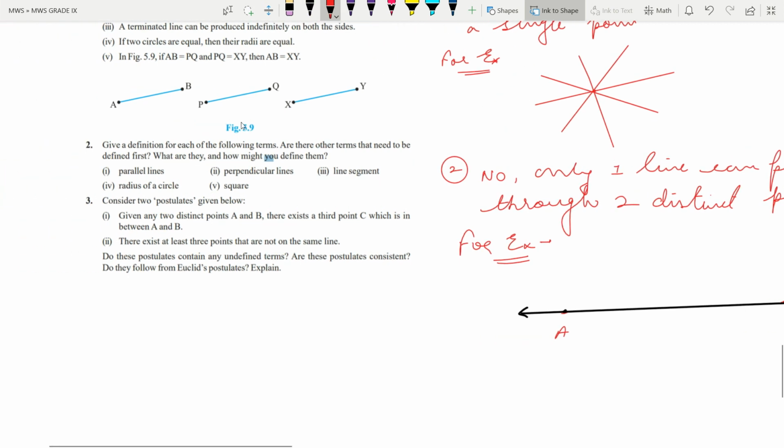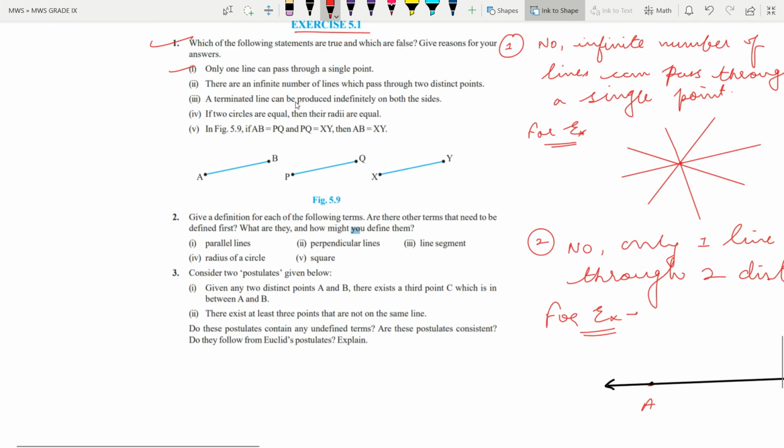Okay, next, third part. A terminated line can be produced indefinitely on both the sides. Yes, it is true.